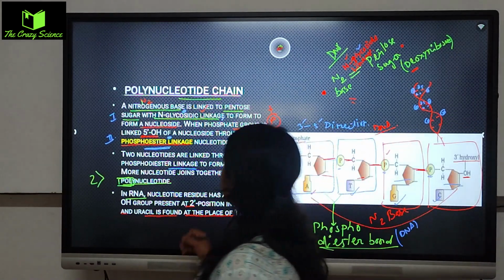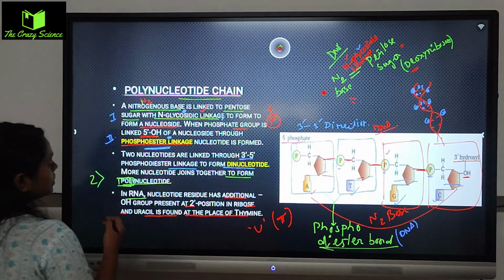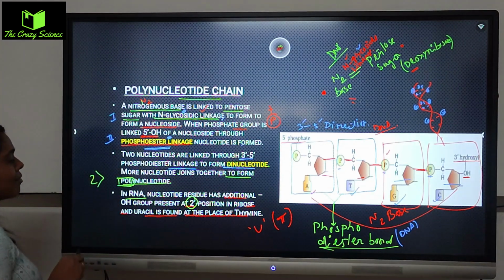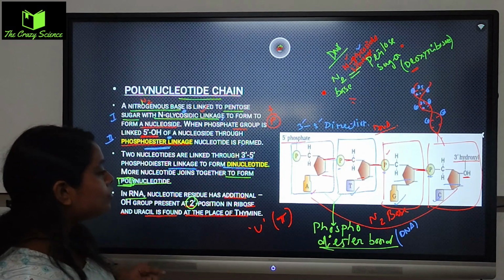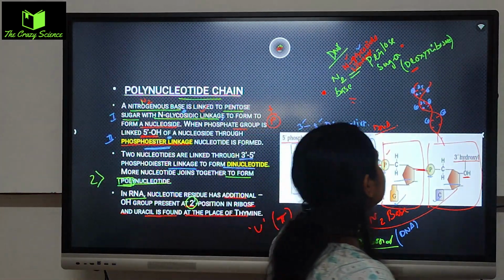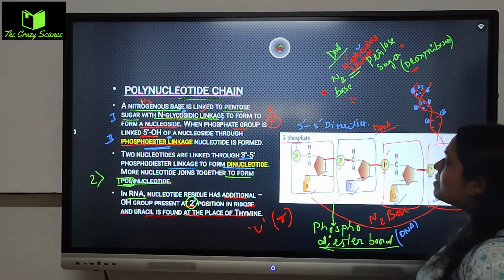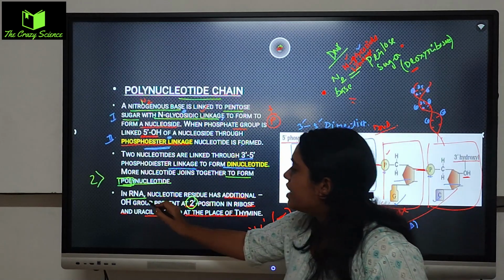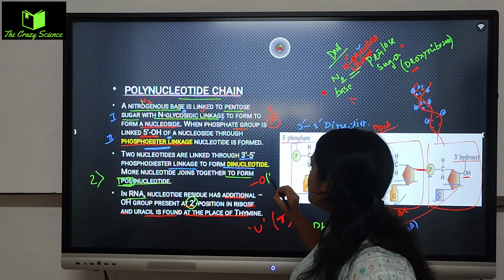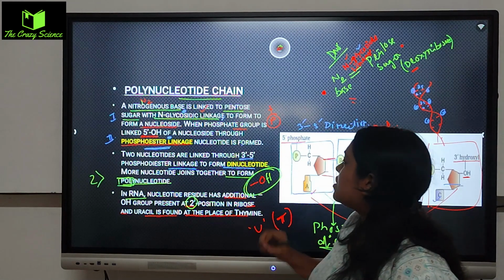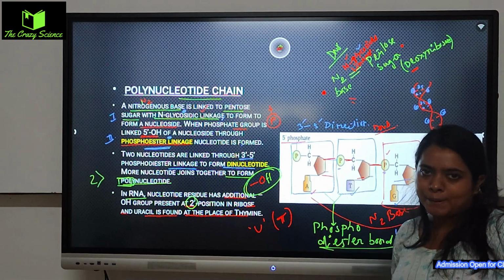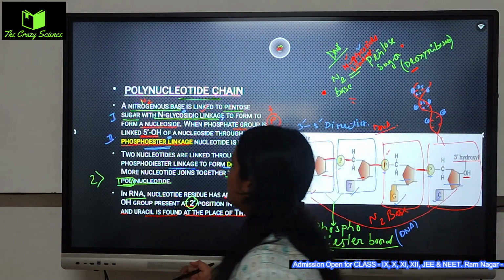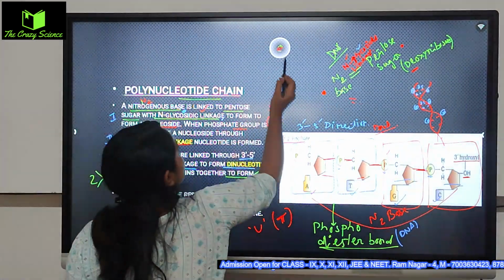Okay, and also in the nucleotide you will see an additional OH group at the 2 prime position in the ribose sugar. So at the ribose sugar 2 prime position, you will get to see the additional OH group. This is another speciality of RNA. So you will see an additional group in that position. All right, moving to the next part.